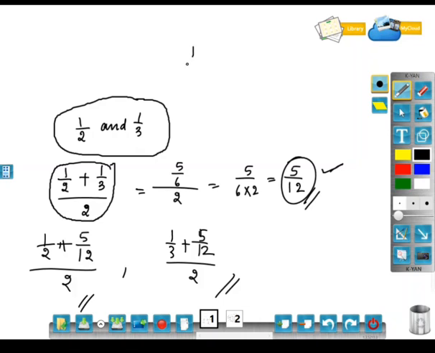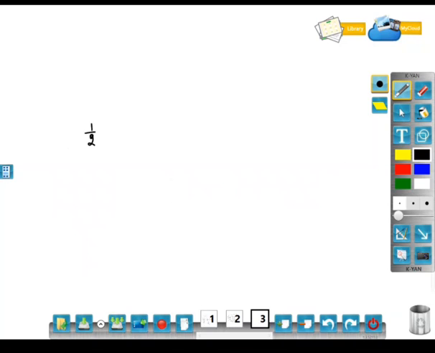So what are the numbers? 1 by 2, then 5 by 12, and 1 by 3. We got one number and we will repeat the same process.